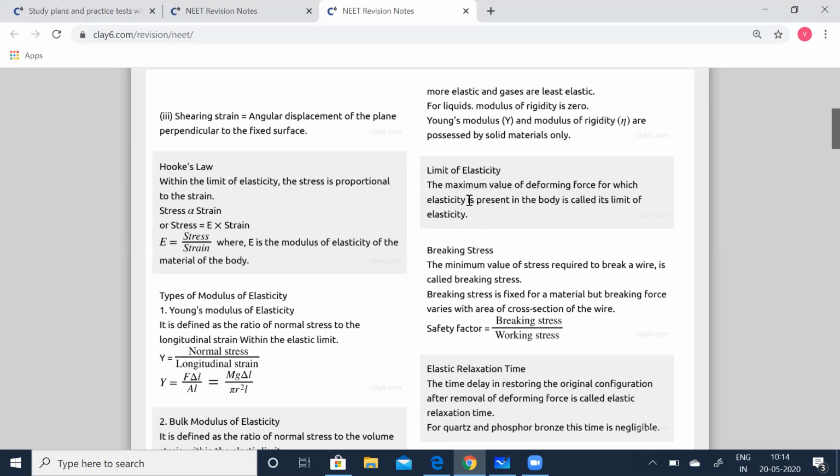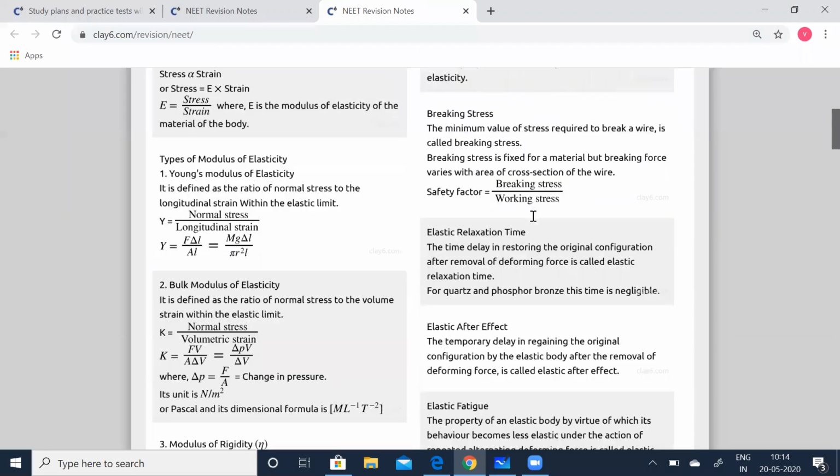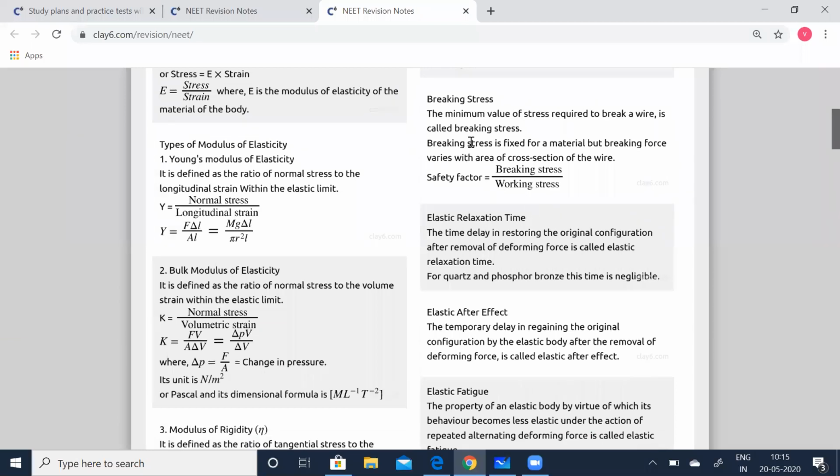Limit of elasticity: the maximum value of deforming force for which elasticity is present in the body is called its limit of elasticity. Breaking stress: the minimum value of stress required to break a wire is called breaking stress. Breaking stress is fixed for a material, but breaking force varies with area of cross section of the wire. Safety factor is equal to breaking stress by working stress.